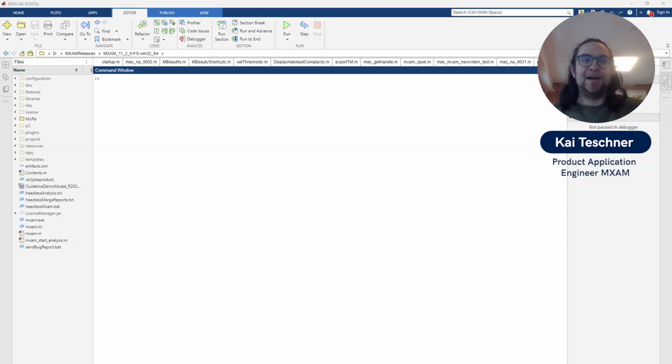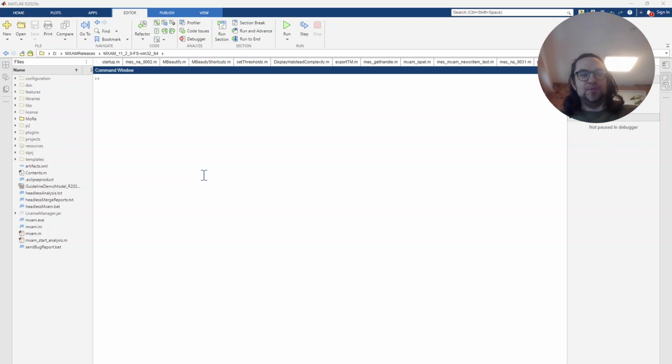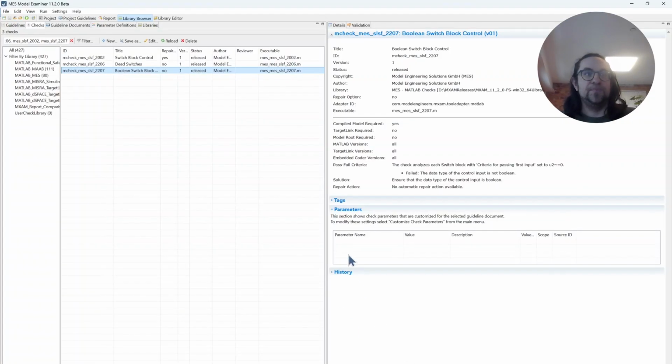So hi, I'm Kai and welcome to MXAM 11.2, which is here. And to always stay state of the art, this new release is compatible and fully supports MATLAB R2025b and dSPACE targeting 25B. So to demonstrate this, you see here we're working on MATLAB 25B. And we have some diverse topics to show you, meaning we really worked hard in different areas.